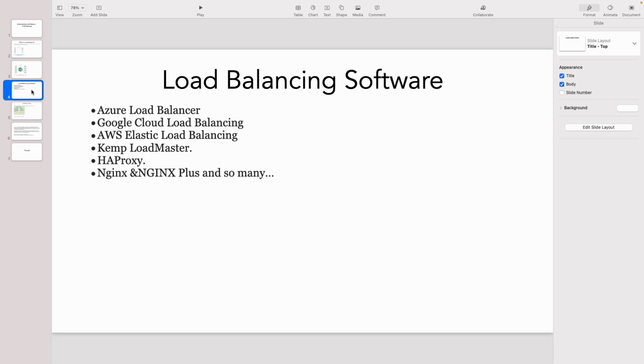Then we have Google Cloud Load Balancing, and AWS is there. HAProxy is there, which we are using in our application, and nginx is also there, which we are using for load balancing our applications. So these are the main ones, and you can find there are so many load balancing companies which provide the load balancing facility as software.